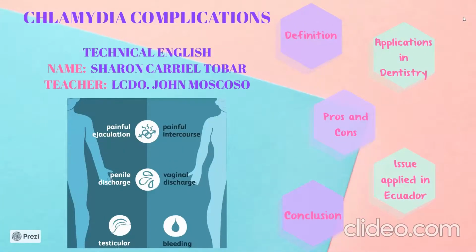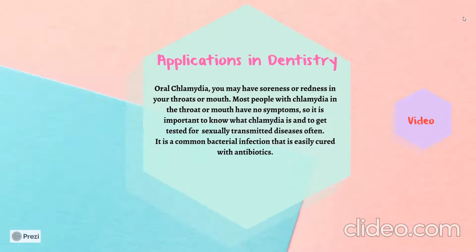Application in dentistry. Oral chlamydia, you may have soreness or redness in your throat or mouth. Most people with chlamydia in the throat or mouth have no symptoms. So, it is important to know what chlamydia is and to get tests for sexually transmitted diseases often. It is a common bacterial infection that is easily cured with antibiotics.